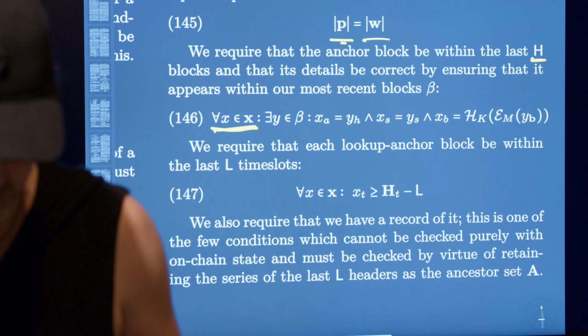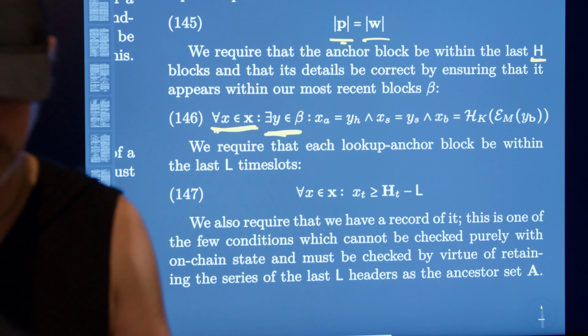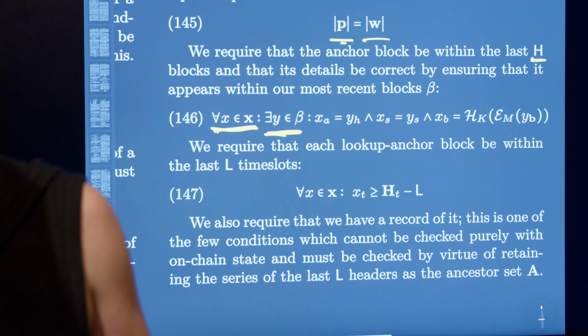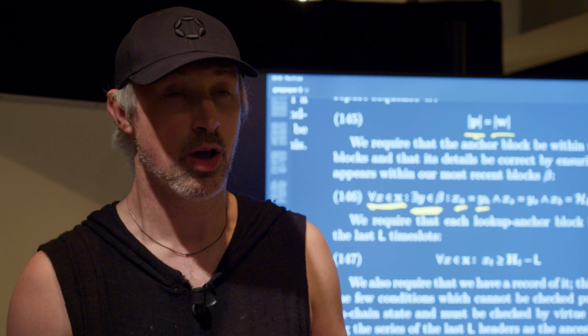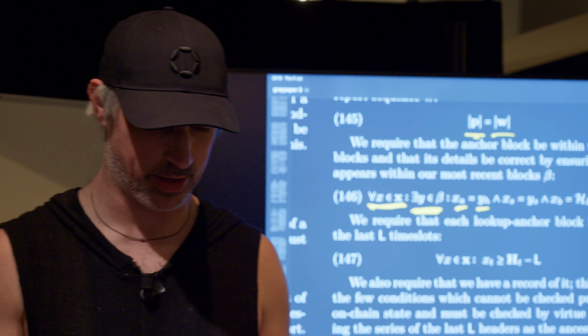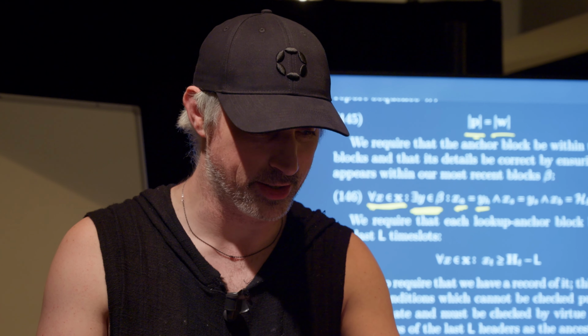For all X's in the contexts and for all Y's in our recent block information. For all X's in context, there exists a recent block whose block hash matches our anchor block. Yeah, we know about the anchor block. This is what it's saying. We know that the anchor is in recent history. This essentially just ensures work packages don't stay valid indefinitely, or work reports don't stay valid indefinitely. You have to fix them in time.